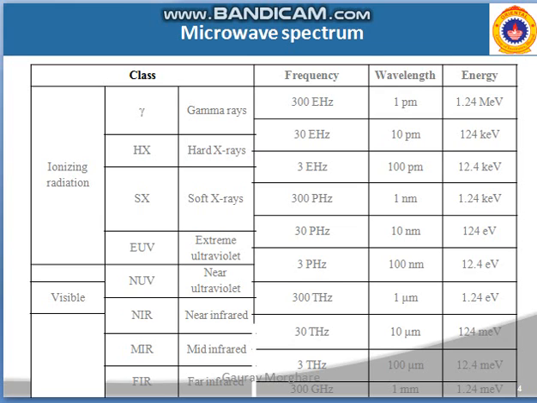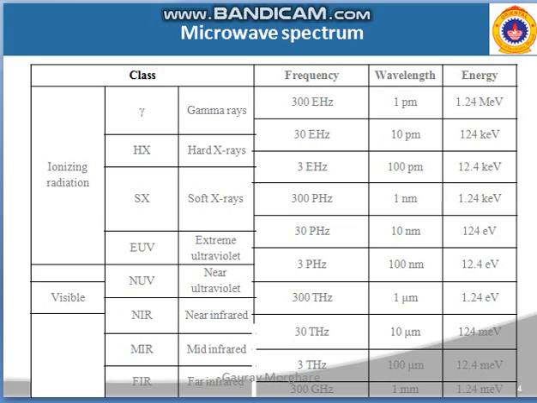So as you see in the next slide, a microwave spectrum. We have given different classes, their names, the frequency ranges, the wavelengths, and the amount of energy they hold. We are starting from the higher frequency signals, that means the ionizing radiation. These are gamma rays, hard X-rays, soft X-rays and extreme ultraviolet rays. Gamma rays have a frequency of 300 exahertz.